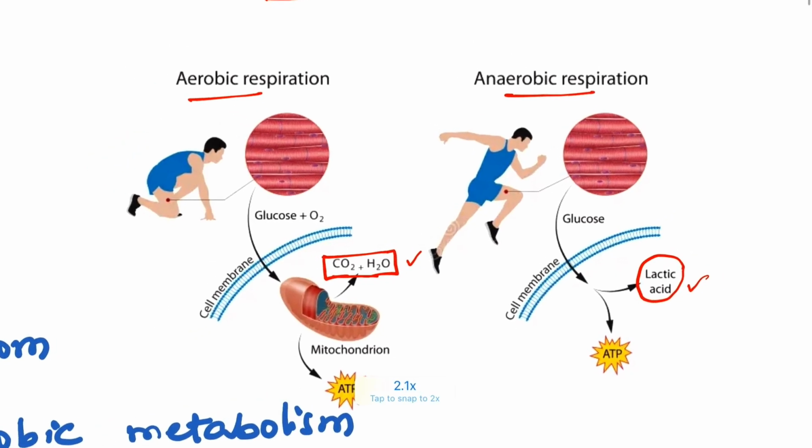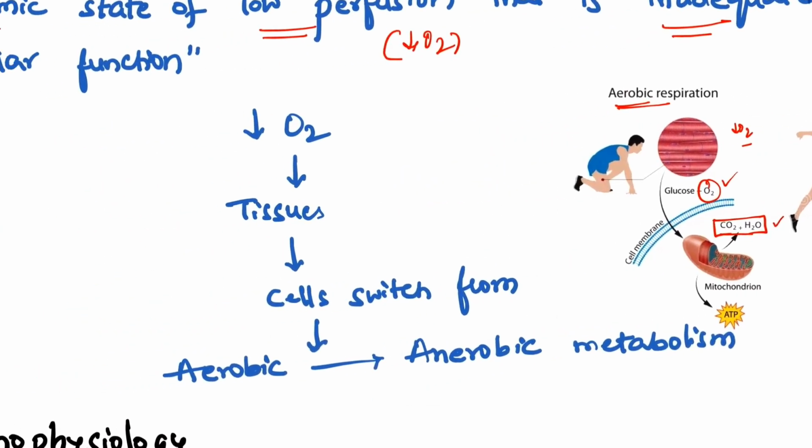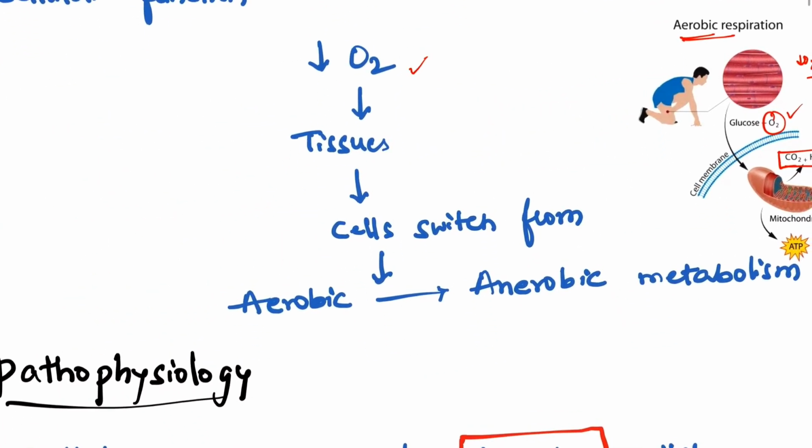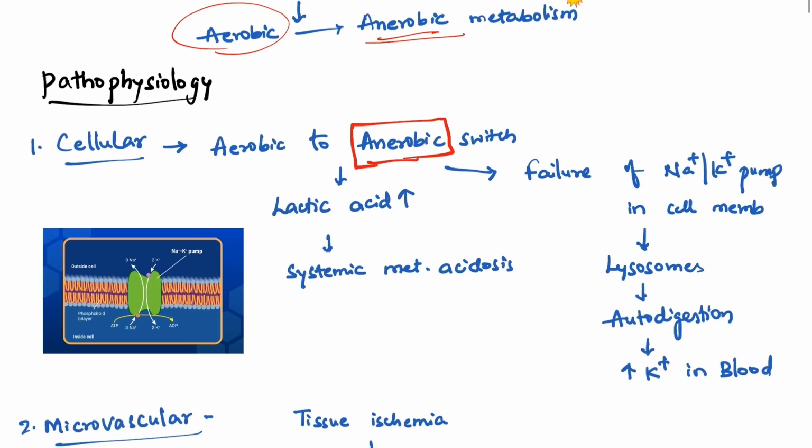So when there is decreased oxygen delivery to the tissue, what will happen? There is decreased oxygen, so the cells can't perform aerobic respiration, so they will switch to anaerobic respiration, where the end product is lactate, which is increased in case of decreased tissue perfusion. So in case of reduced O2 delivery to the tissues, cells will switch from aerobic to anaerobic metabolism. The pathophysiology of shock is mainly of three types: cellular, microvascular, as well as systemic.